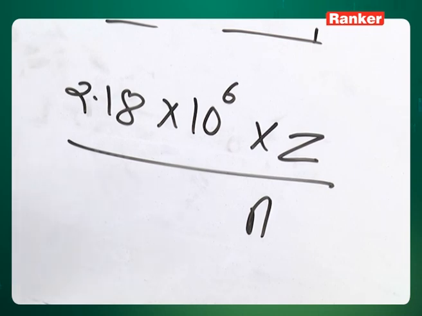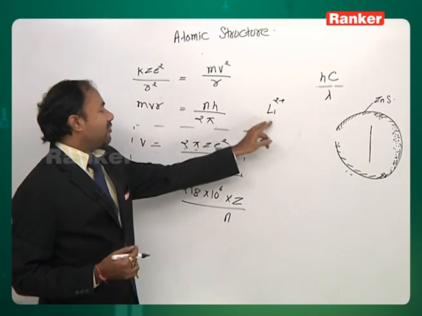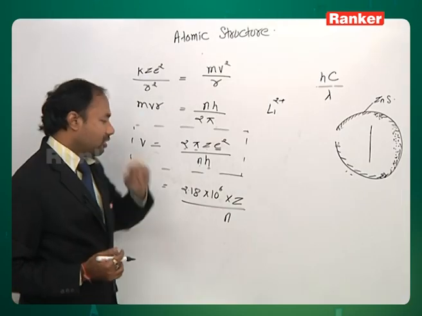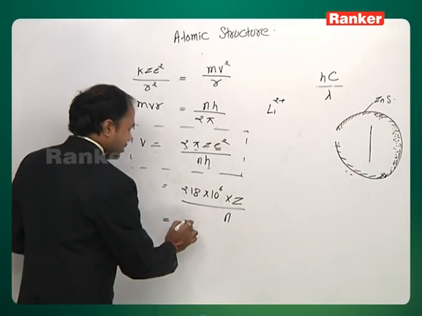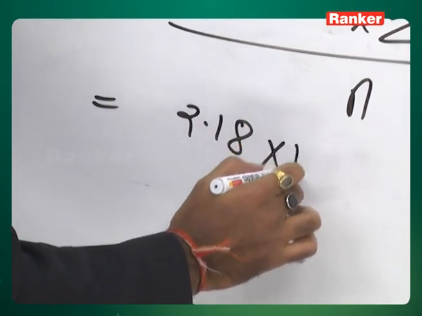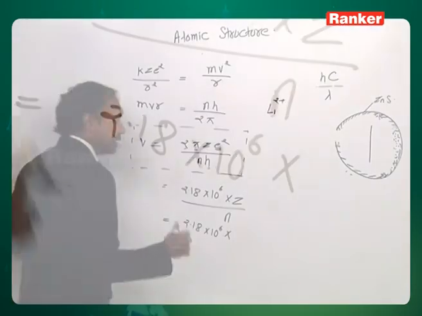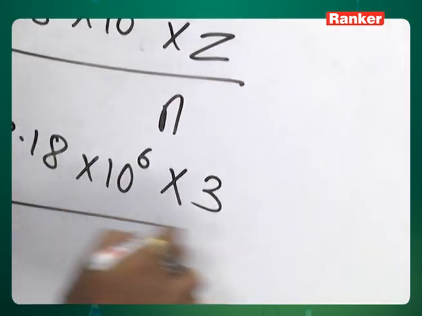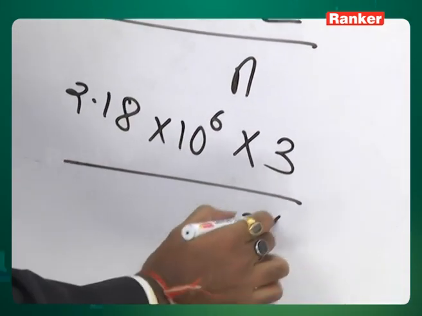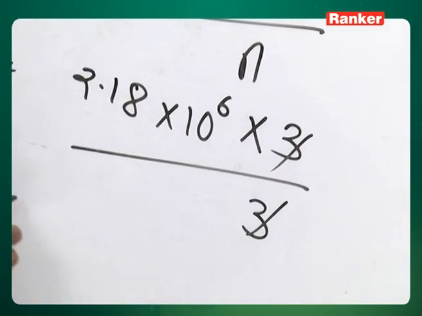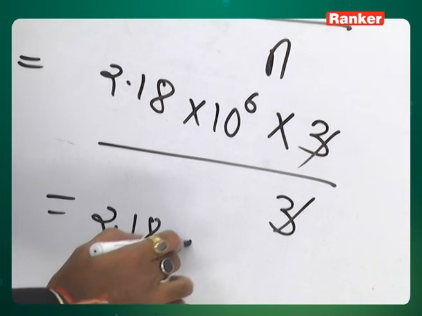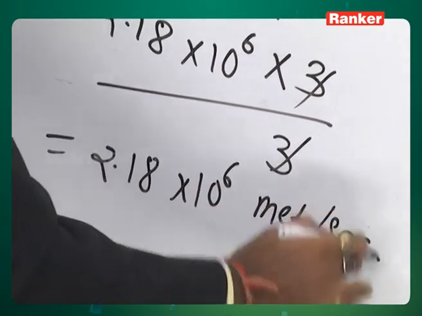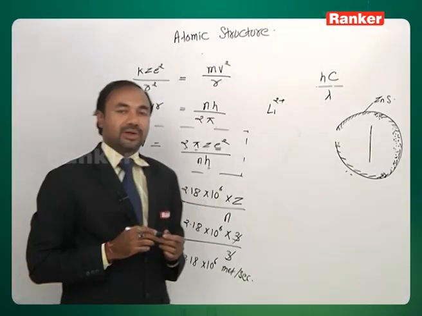Again if a question is asked that calculate the velocity of an electron present in the third shell of Li2+ ion, how will it be done? See, 2.18 into 10 to the power 6 into Z. Lithium ion, so Z will be 3, third shell, so n will be 3, gets cancelled, so we get 2.18 into 10 to the power 6, and the answer is in meter per second. Like this we can do it.